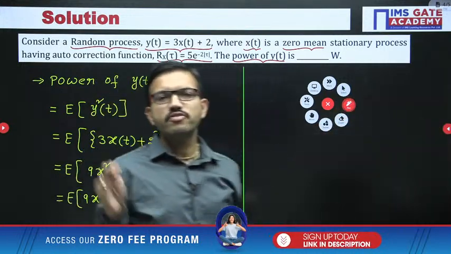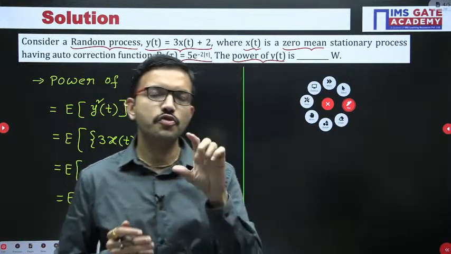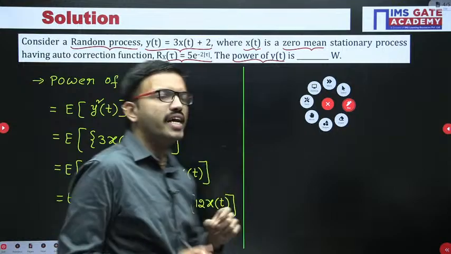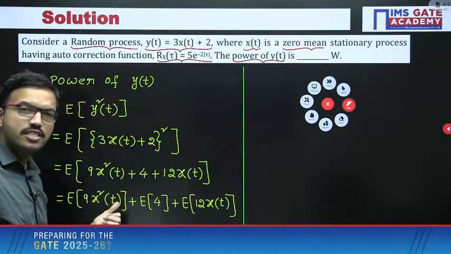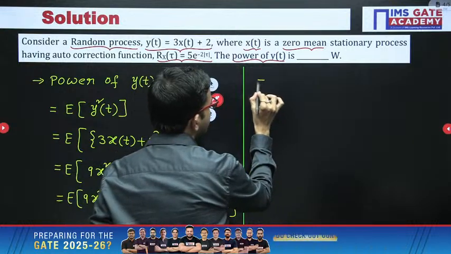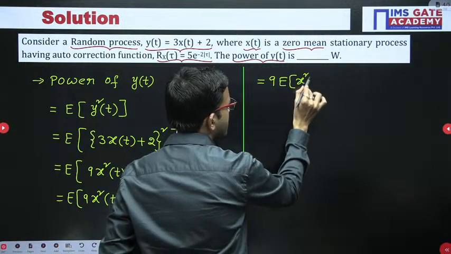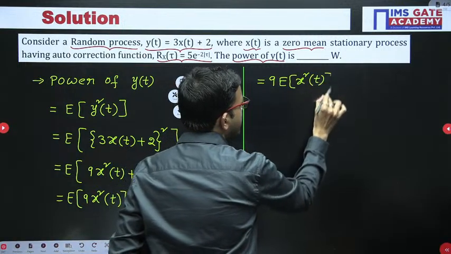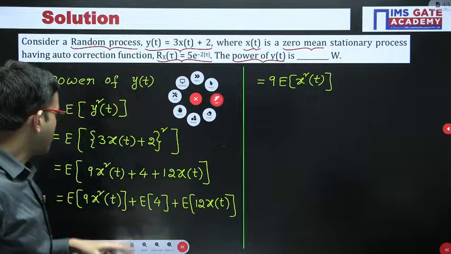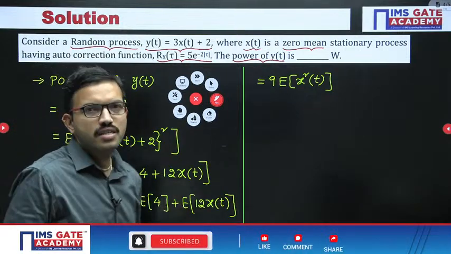See, whenever you are performing integration, suppose you are having like 4x dx. So 4 is a constant, we can keep outside. Like that, here expectation of 9x square of t is the same as 9 into expectation of x square of t. Okay, here expectation of constant is nothing but constant only.